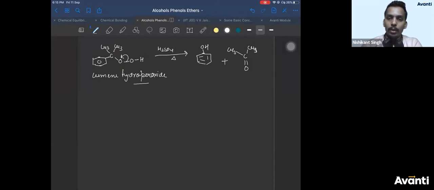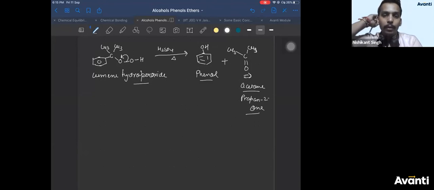That means you will get phenol with propan-2-one. Usually people forget the byproduct here, and they may ask about the byproduct in this particular example: acetone or propan-2-one. You can write whatever you want. So this is your preparation of phenol from cumene, right?